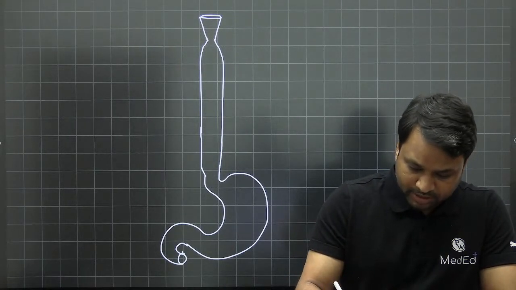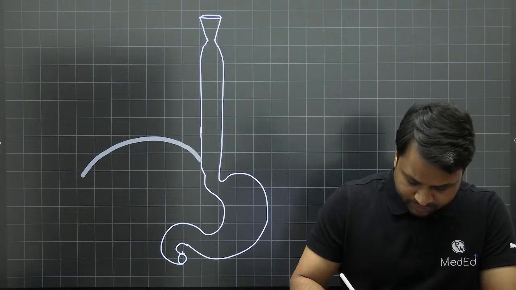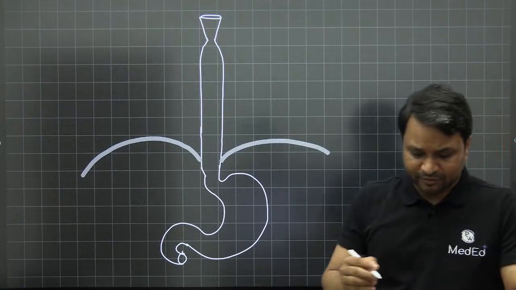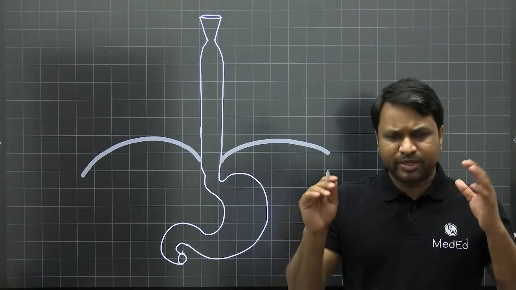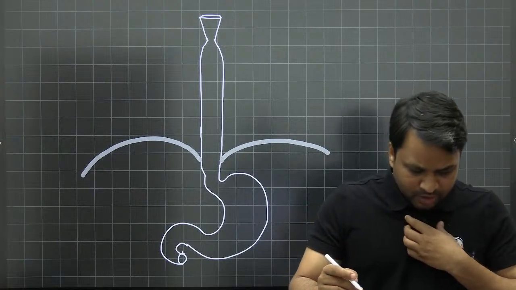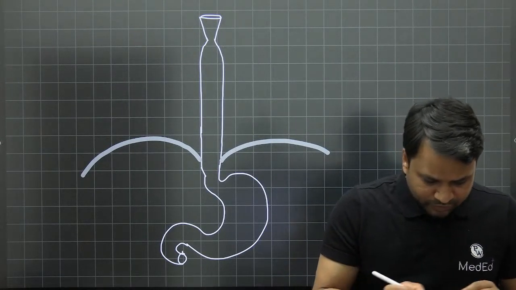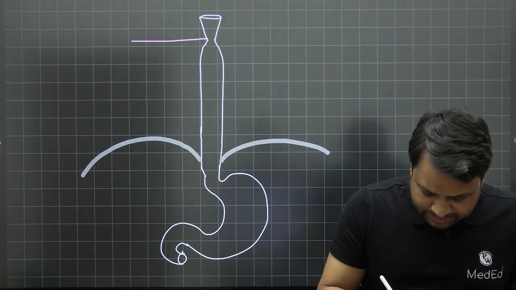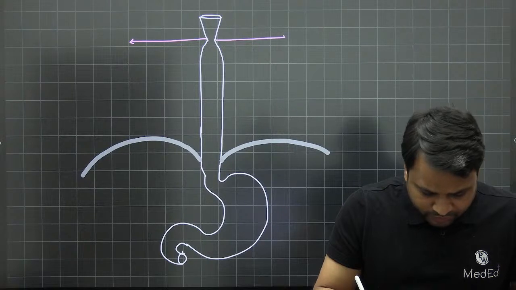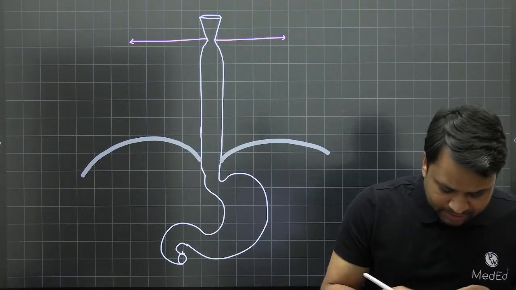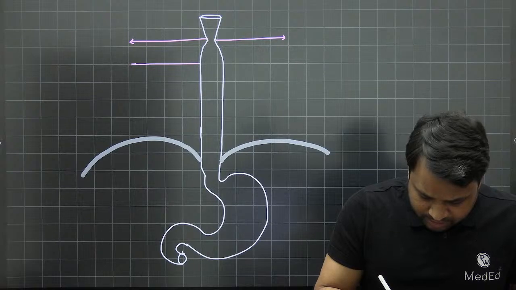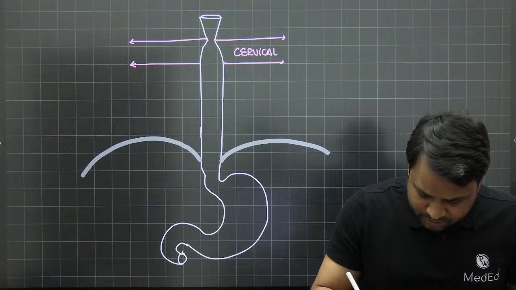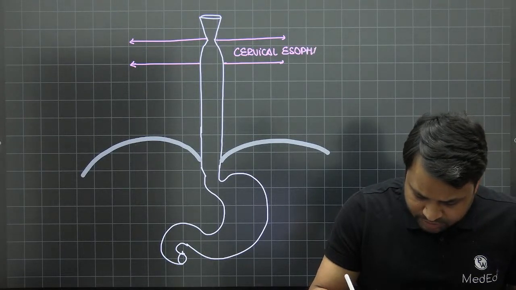Now, when you talk about the diaphragm, just for the sake of understanding, I'm just creating the diaphragm here. So this is where you see the diaphragm is present and the esophagus is piercing the diaphragm. I'll superimpose a lot of information, but for now, let's understand the muscular component of it. So what we do is we divide the esophagus into various components, right? The esophagus, which is present in the neck, we call the cervical esophagus. From the cricopharynx, approximately 5 centimeters from there, this part is what we call the cervical esophagus, right?